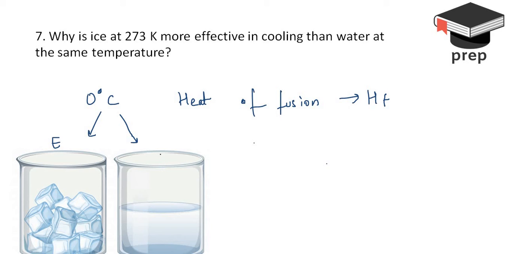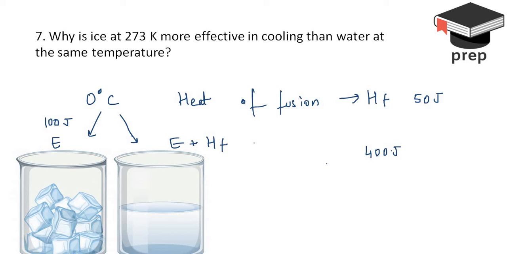So water at 0 degrees Celsius will be having energy E plus HF. Now whenever you want to cool down something, there has to be a greater energy difference. We'll take some random values in order to understand this. Let's say for ice, the initial energy was maybe 100 joules. Let's say the latent heat of fusion in this case is maybe 50 joules. And let's say the substance that you want to cool down is having some energy around 400 joules.